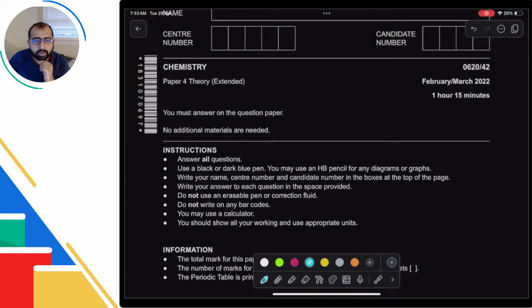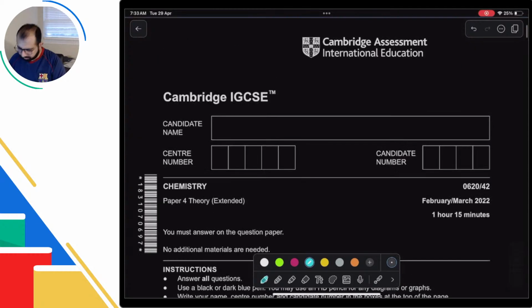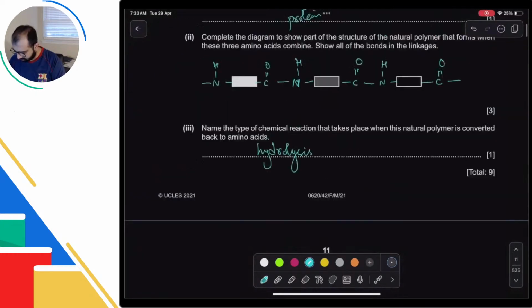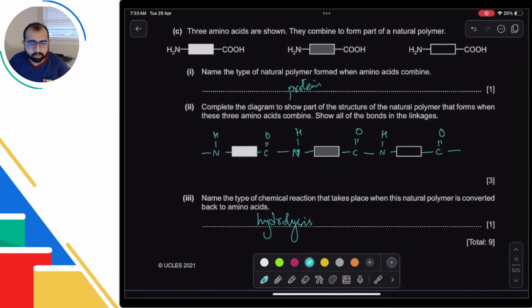Can you do the 2025 paper? Yes, I will. Just give me like 3 months. Is hydrolysis part of the syllabus? I'll have to confirm, but hydrolysis of alkenes is definitely part of the syllabus. For condensation polymers, I'll have to see. Why the double bond? Where's the double bond? The double bond between carbon and oxygen is going to be there.